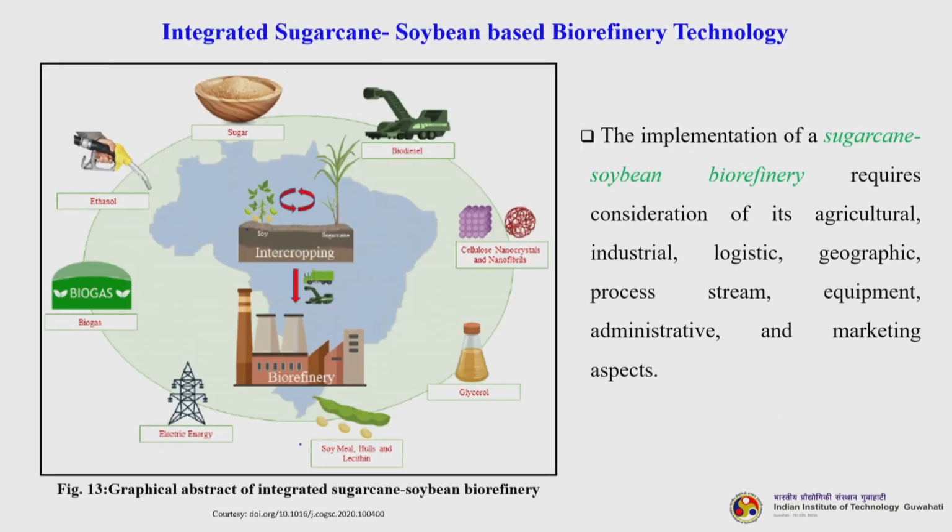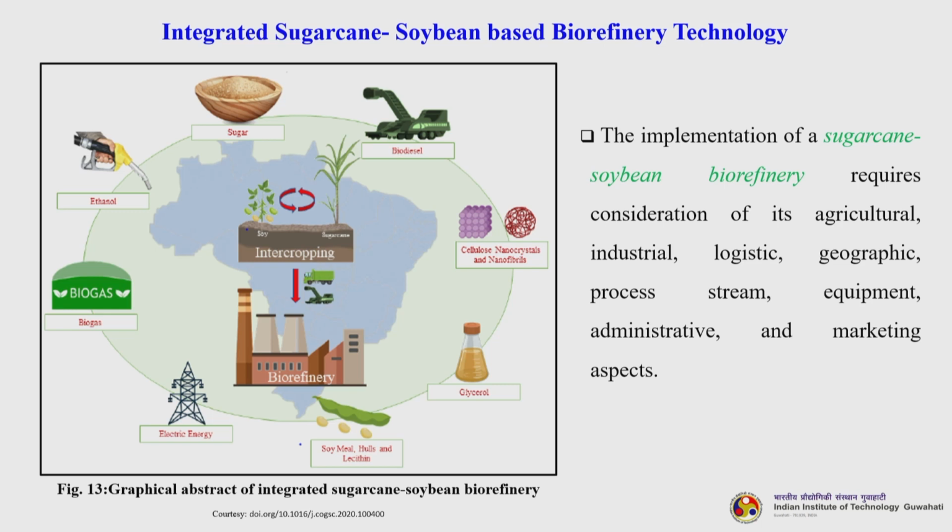So, this is the integrated sugarcane soybean based biorefinery. Please understand two things here, both sugarcane and soybean are being combined together. You can see this is the graphical abstract of the integrated sugarcane soybean biorefinery process. The implementation of a sugarcane soybean biorefinery requires consideration of its agricultural, industrial, logistic, geographic, process stream, equipment, administrative and marketing aspects. So, many things have to be taken care of.